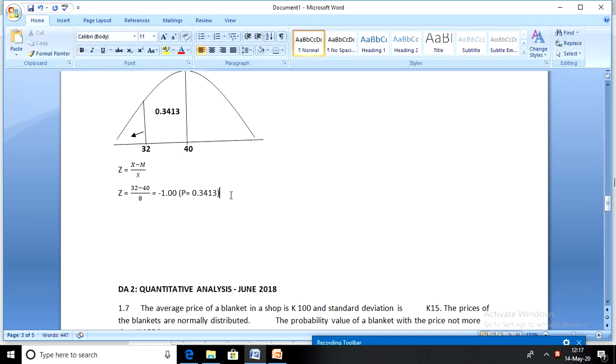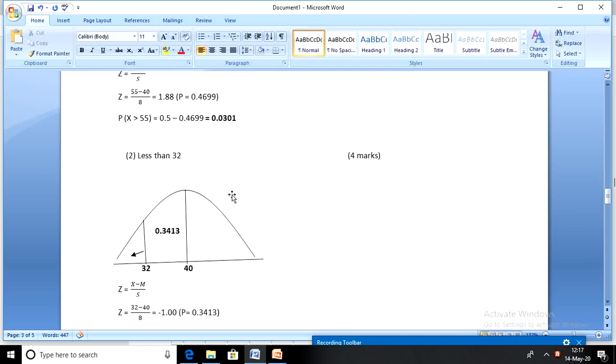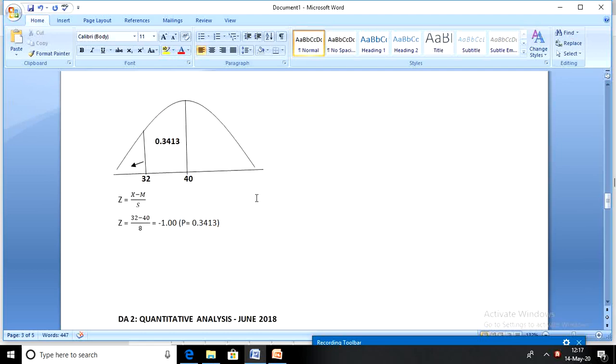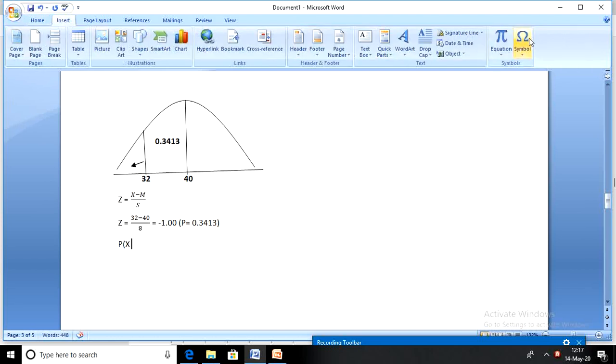So what's the probability of picking an item that is less than 32? It is the probability of x being less than 32. So we get 0.5 minus this area, and whatever remains represents the area below 32.